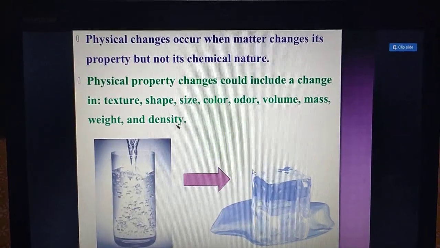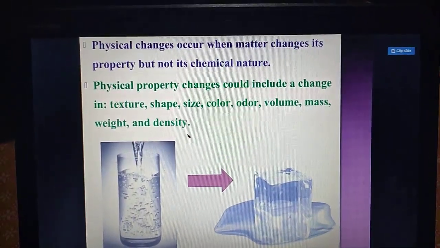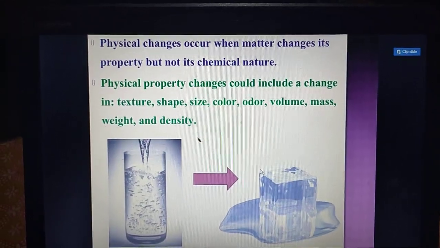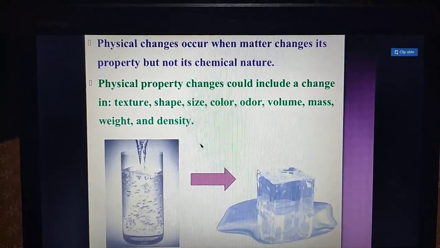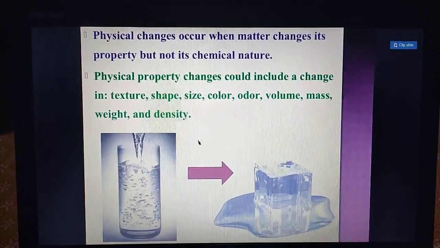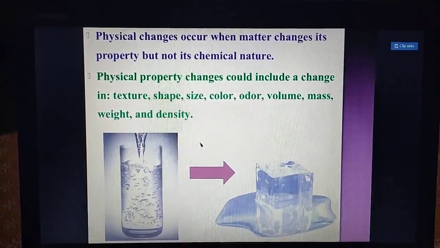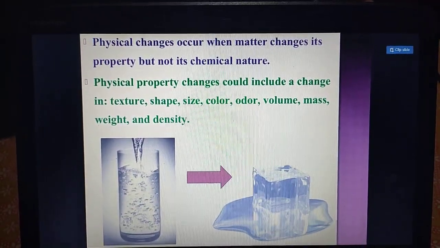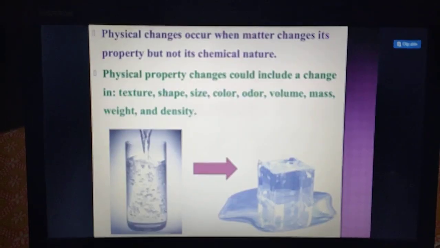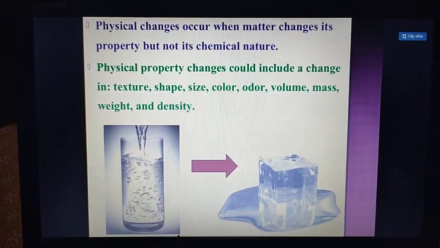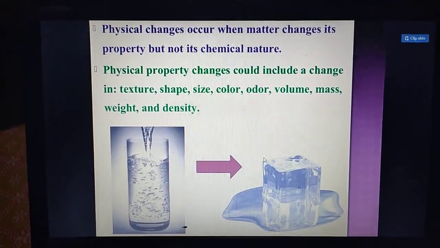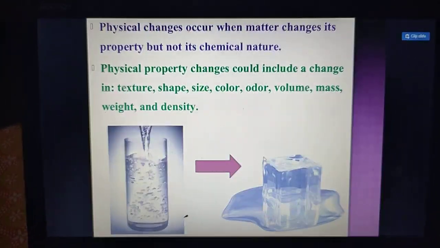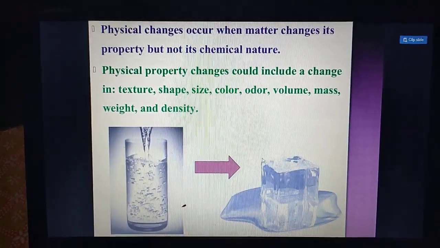Now you see, physical changes occur when matter changes its properties but not its chemical nature. Physical property changes could include a change in texture, shape, size, color, odor, volume, mass, weight, and density. If any changes occur in these properties, we call it a physical change.